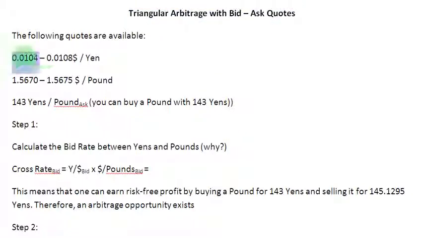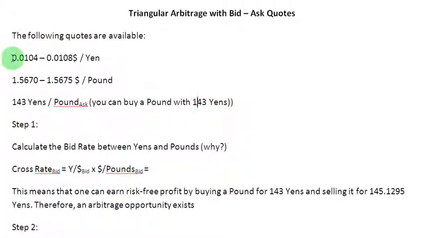We have this quotation between dollars and yens. We have another one between dollars and pounds. And we also have a third quotation which is actually only the ask rate between yens and pounds, indicating to us that you can buy 1 pound with 143 yens.